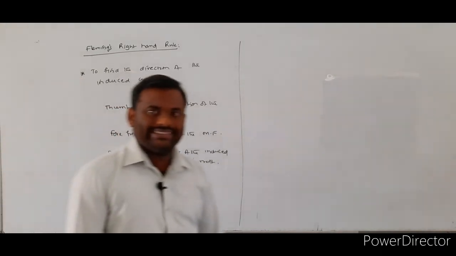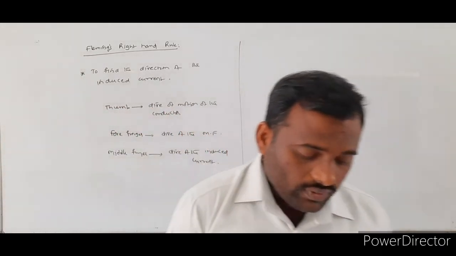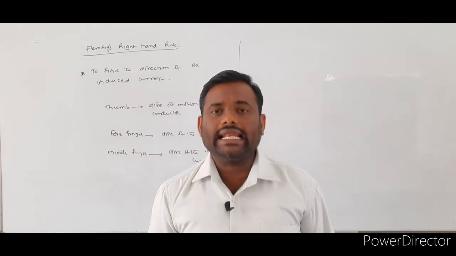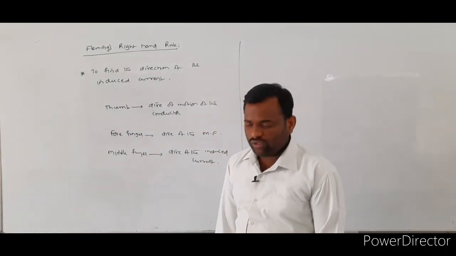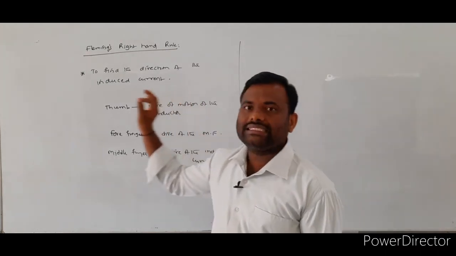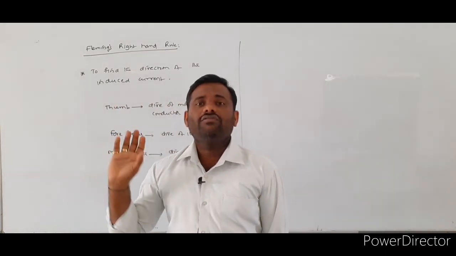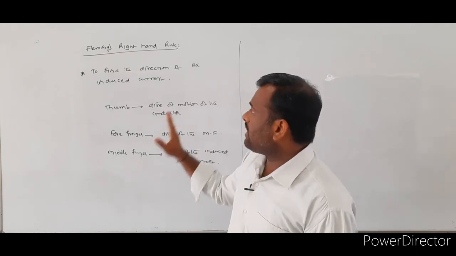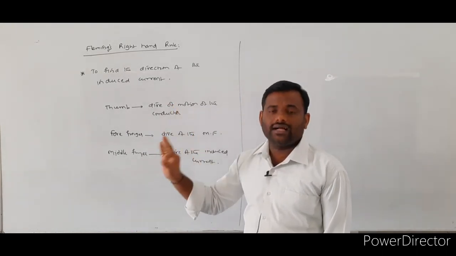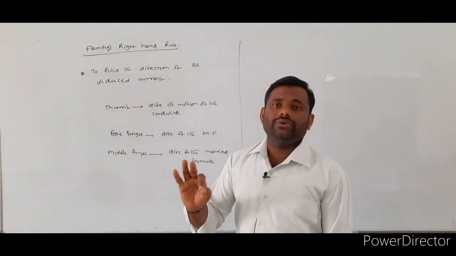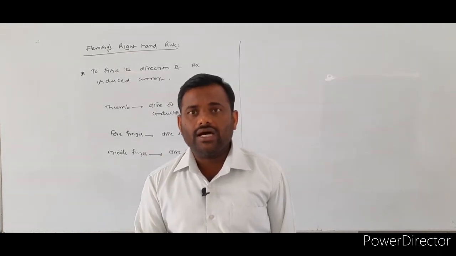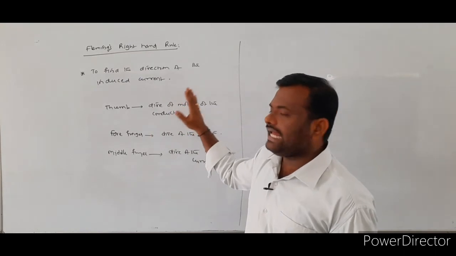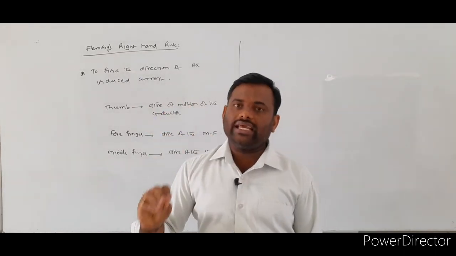So once again, what is the need of Fleming's right hand rule? By using it, we find the direction of the induced current in electromagnetic induction.